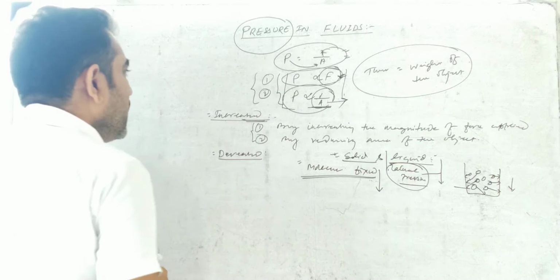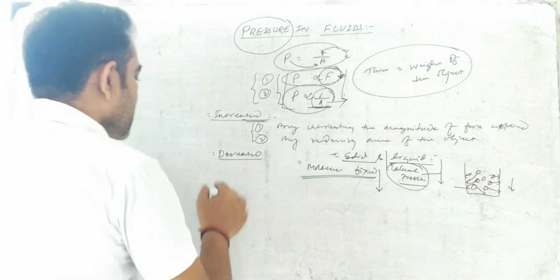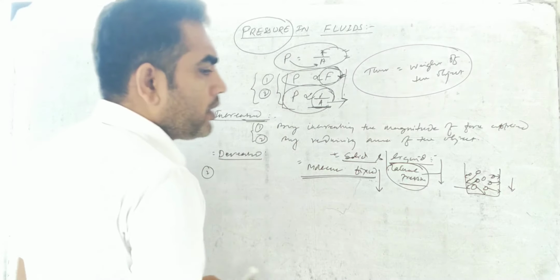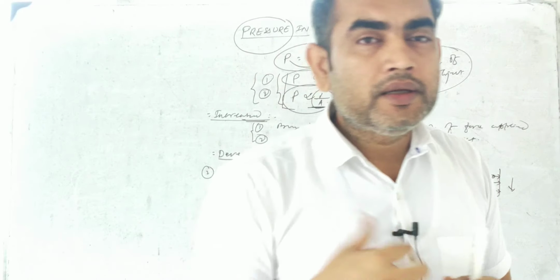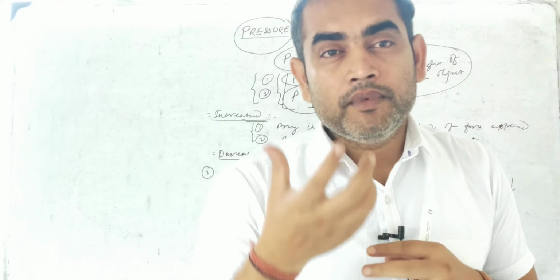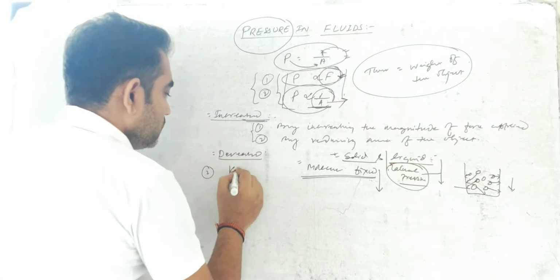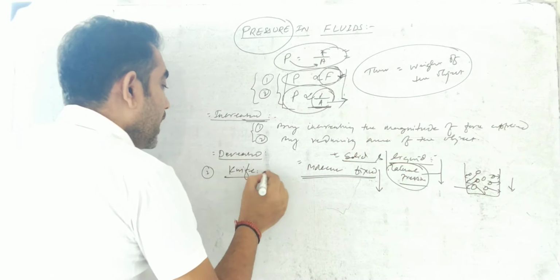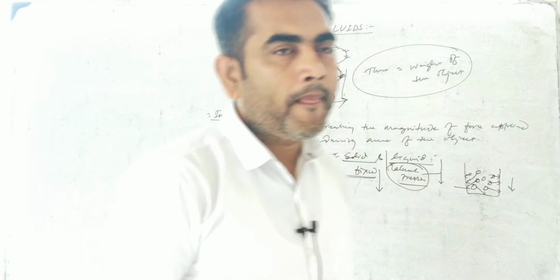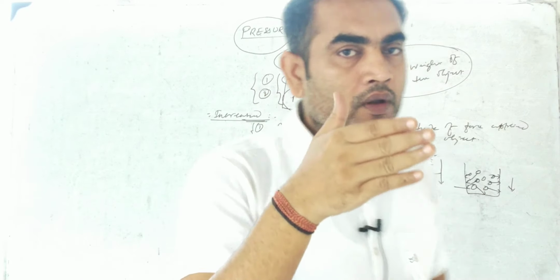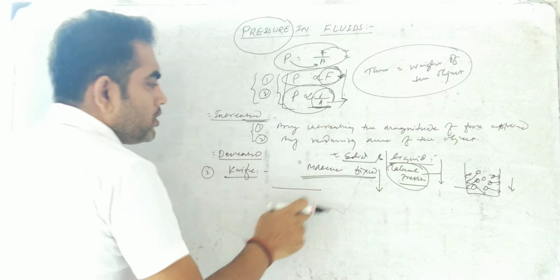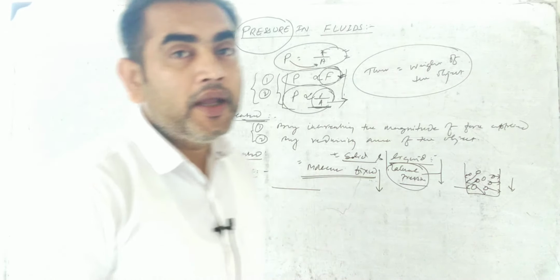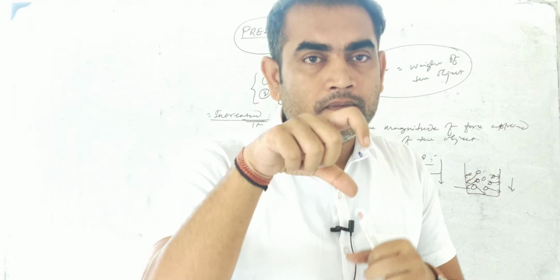Now there are some examples that we are going to study, where by increasing area or decreasing area, we can use pressure for our convenience. Such an example is a knife. A knife has a pointed surface. If it has a pointed surface like this one, that means the area of contact is less.